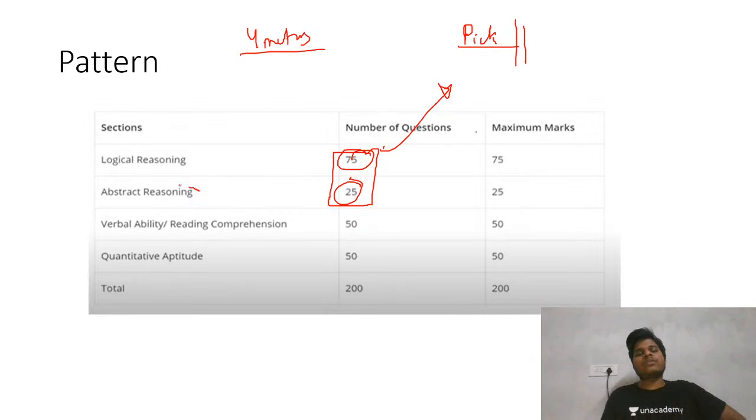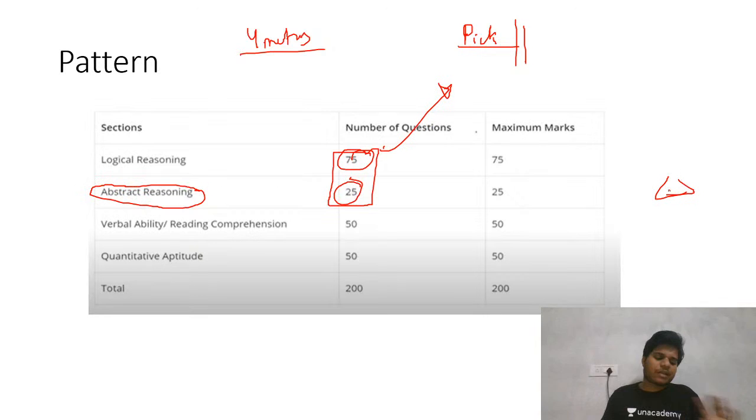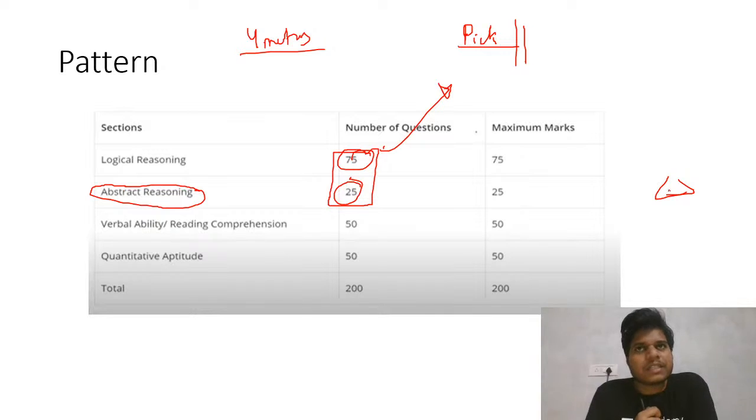For abstract reasoning, the focus is simple. Visualization and image type questions, as I've told, will be there, so that is not hard. If you practice a few questions, you will be able to follow. And if you face any problem, pick previous year IBPS papers, meaning recent ones. Take the exams recently conducted by IBPS and solve them all. That will be very helpful.